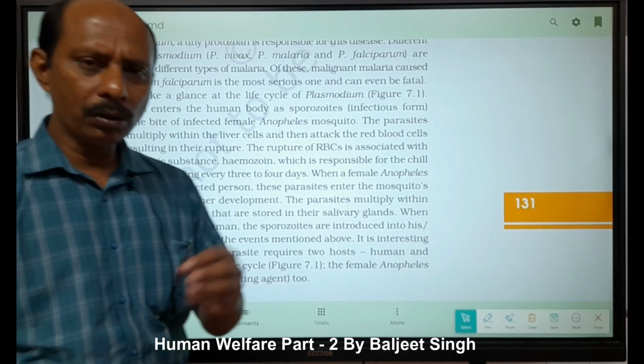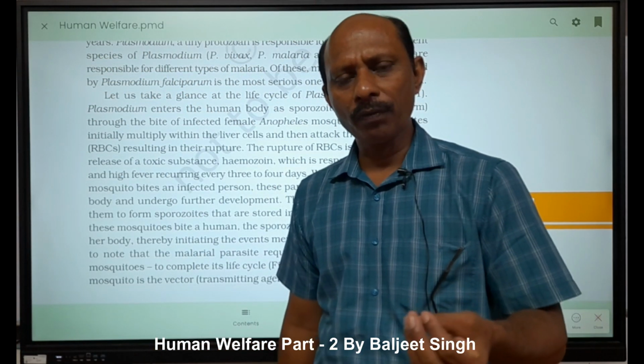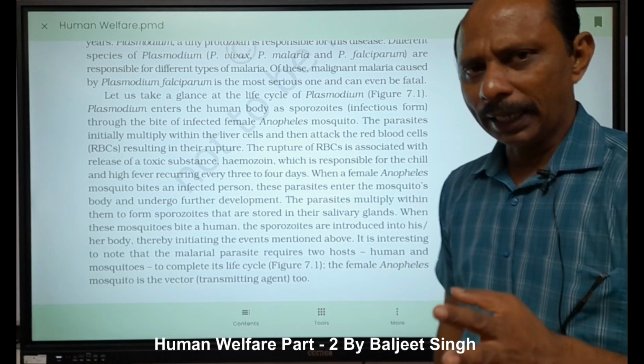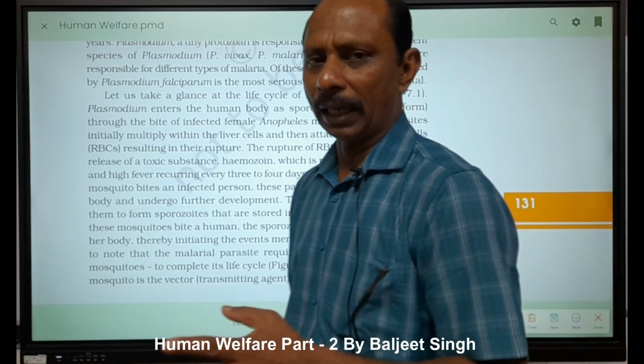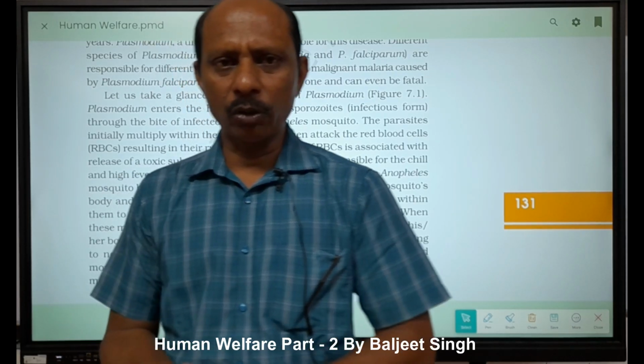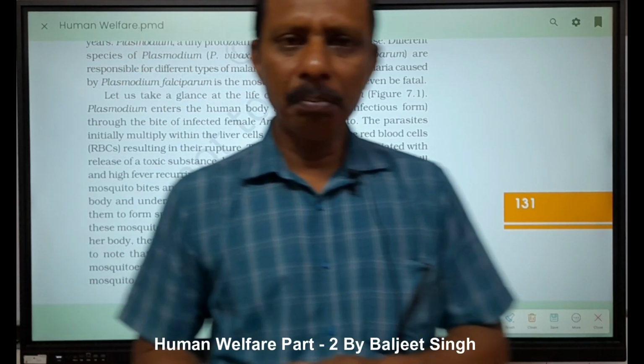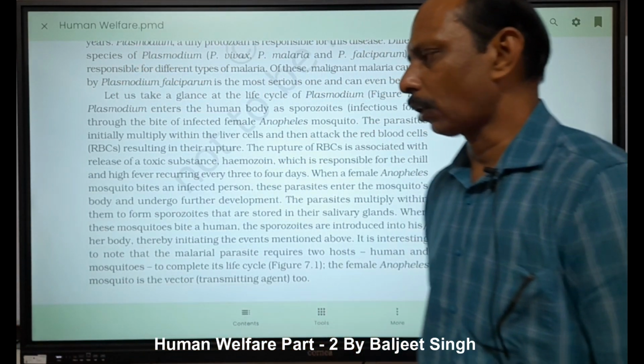They cannot suck blood for feeding; they suck the blood for reproduction only, right? That's why we cannot consider them ectoparasites. Leech is an ectoparasite, but the mosquito is not. Only females suck the blood; males are totally herbivorous or vegetarian.